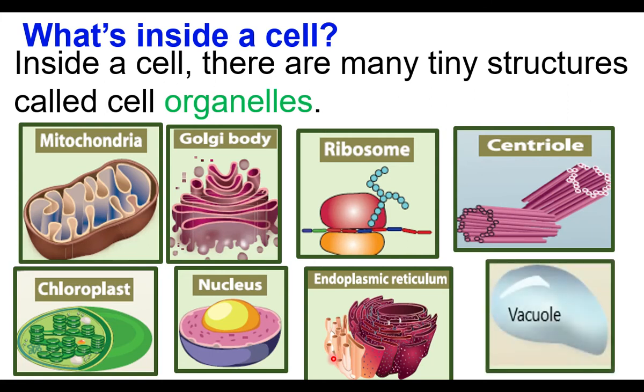Vacuoles are empty spaces covered by membrane. These vacuoles are filled with water and waste materials. So these are tiny structures found inside the cell. They are called organelles. Each organelle is doing a particular function. So if any one of the organelles is not there, the cell cannot function normally.